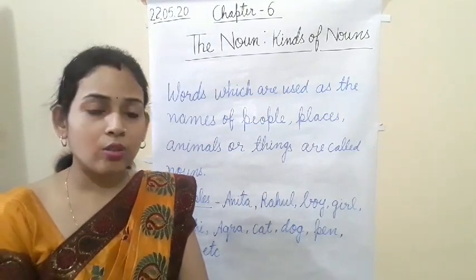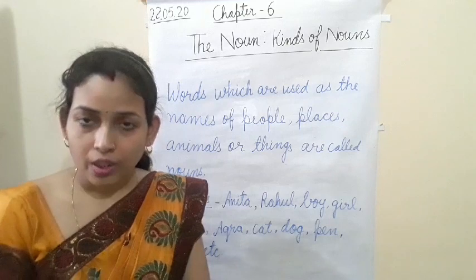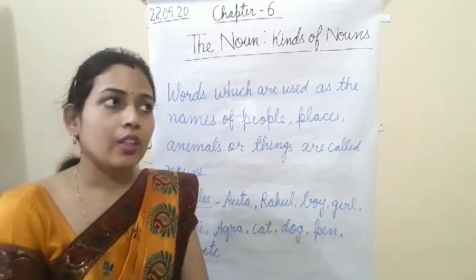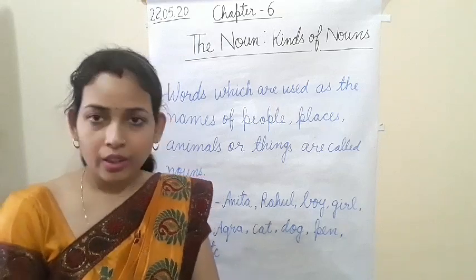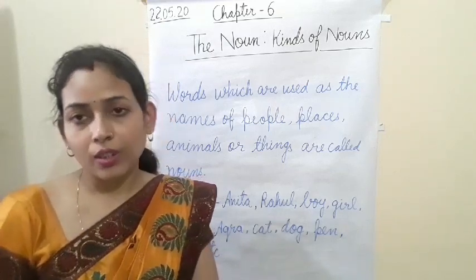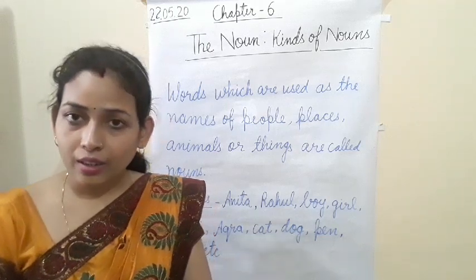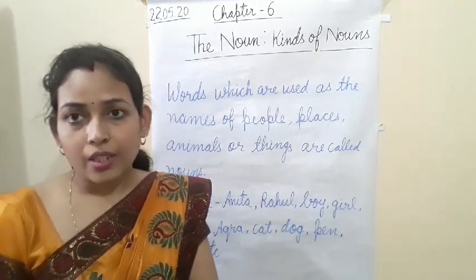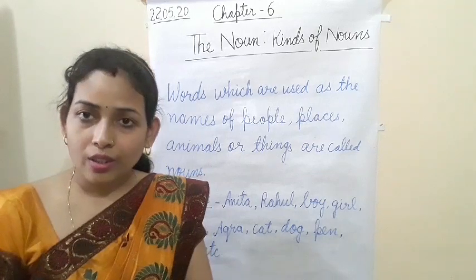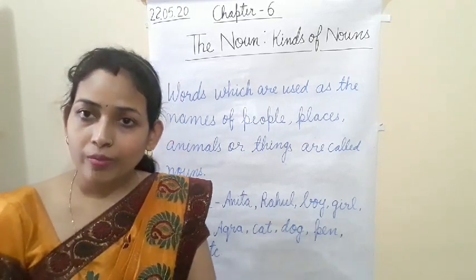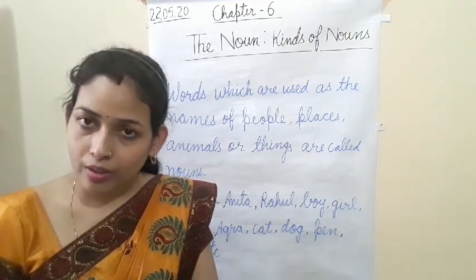Right now you are at home and you are studying there through online classes. So in your room, on your study table, you will find many nouns. Like you are using pen, pencil, those are nouns. The table on which you are studying, table is a noun. Box is also a noun, pencil box.